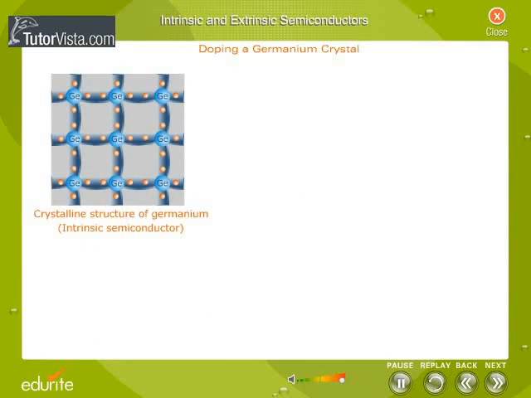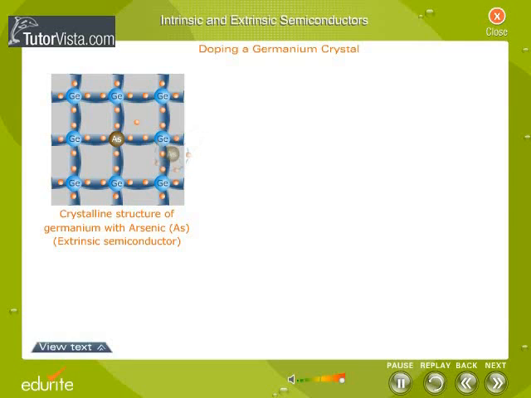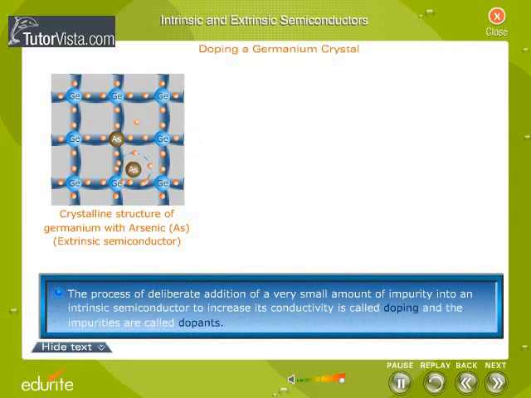Extrinsic semiconductor. Conductivity of intrinsic semiconductors is very less at room temperature. To increase the conductivity, a small amount of external impurity is added to the pure semiconductor. Such a semiconductor then becomes an impure or extrinsic semiconductor. The process of deliberate addition of a very small amount of impurity into an intrinsic semiconductor to increase its conductivity is called doping, and the impurities are called dopants.